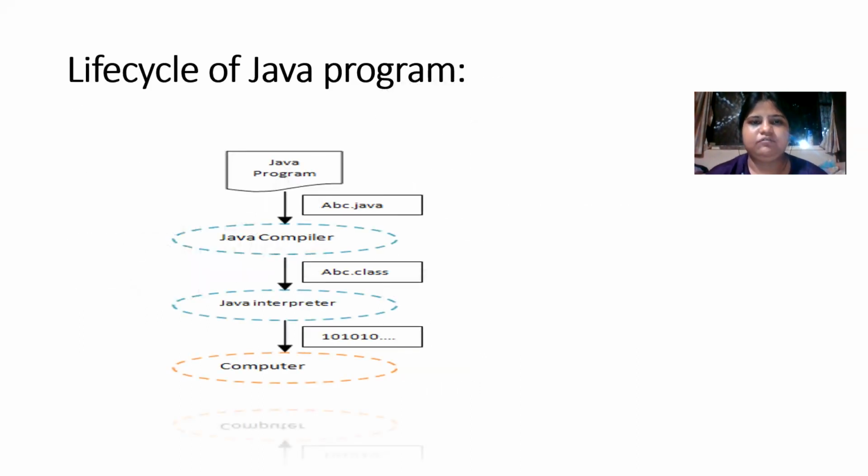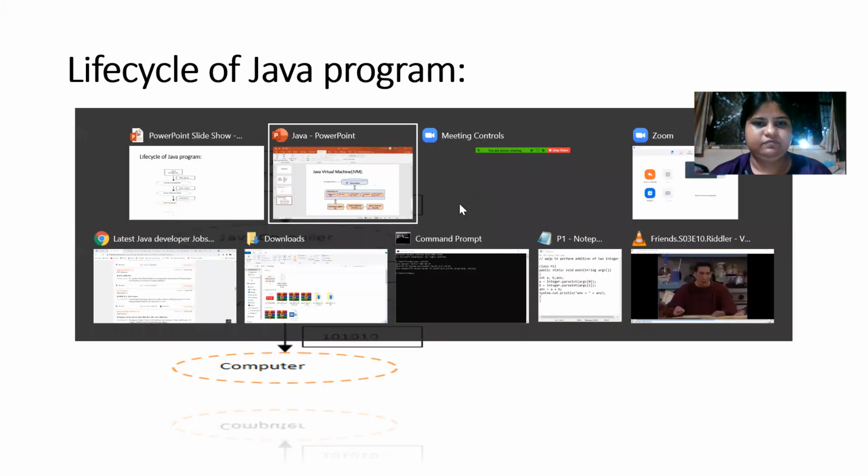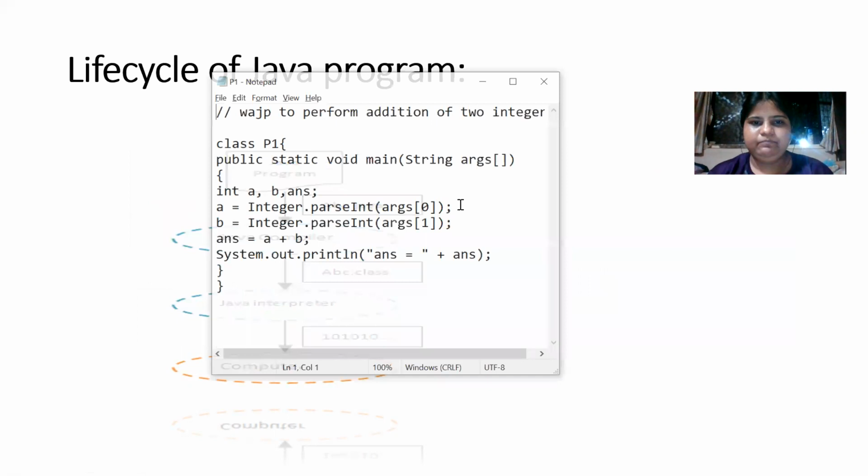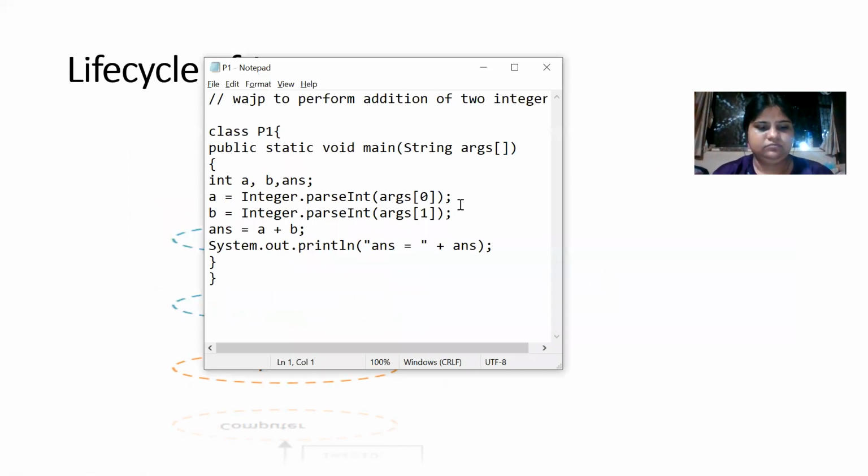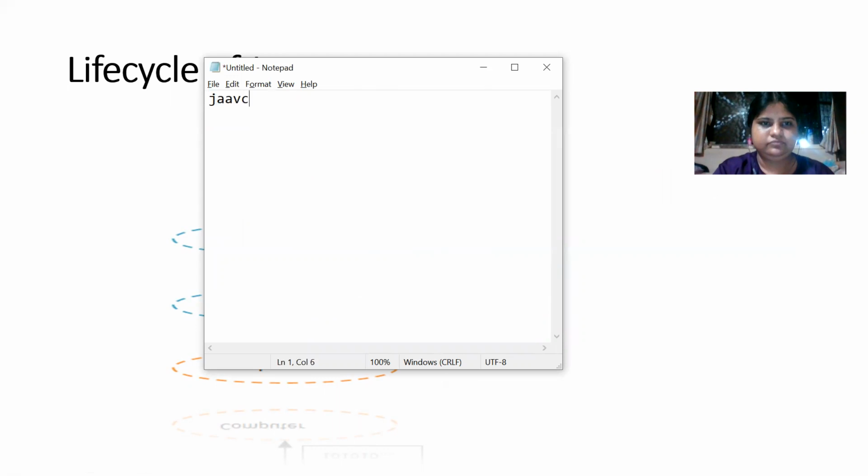So this is the life cycle of a Java program. First, suppose we have abc.java. All Java programs are saved with the extension .java. When we type javac, we have to write this on the command prompt, and javac is the compiler. abc.java is the file.